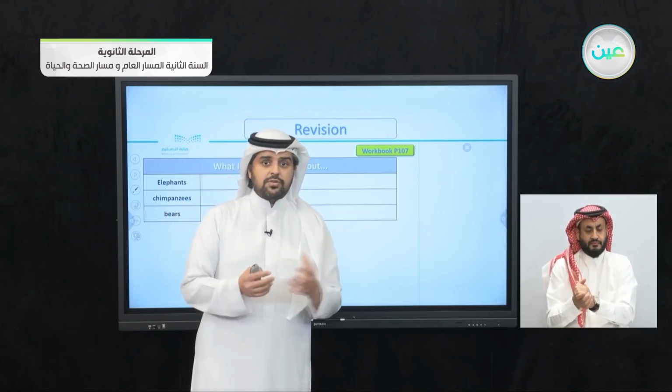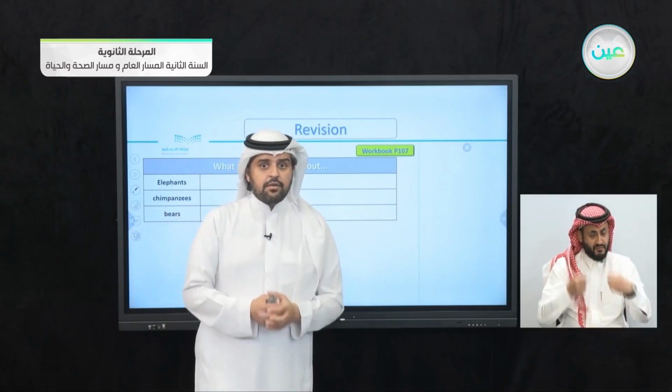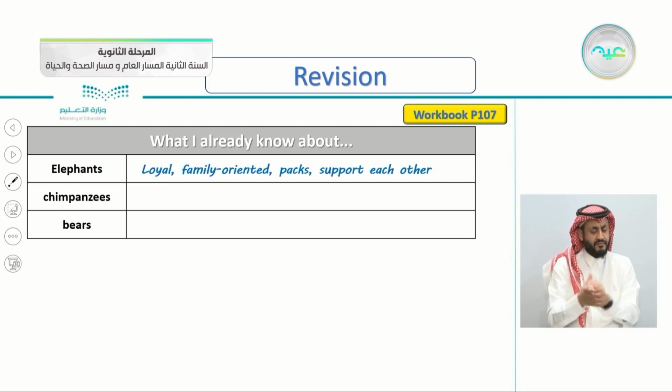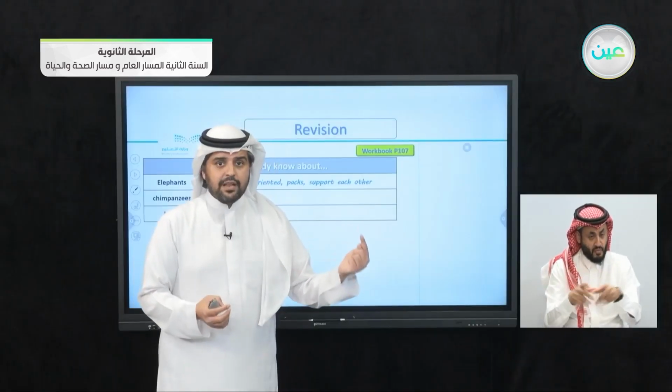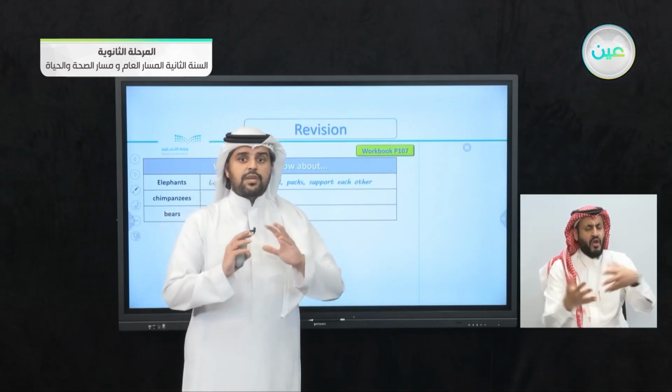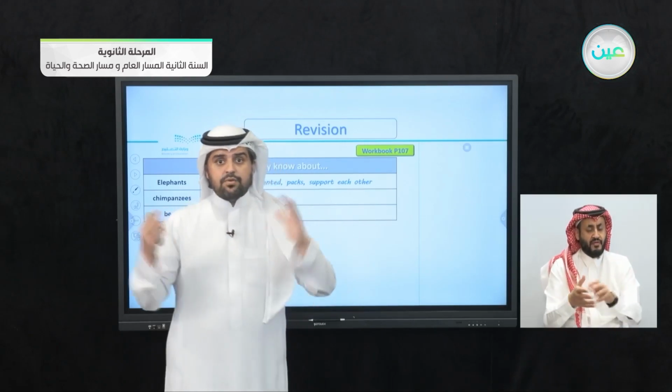Of course, different students will write different things. For example, what I know about elephants, that they are loyal, they are family oriented, they move in packs. What does it mean that they move in packs? Yes, very good. They move in groups. You don't see one elephant alone in the wild. They move in groups, like families. They move together.